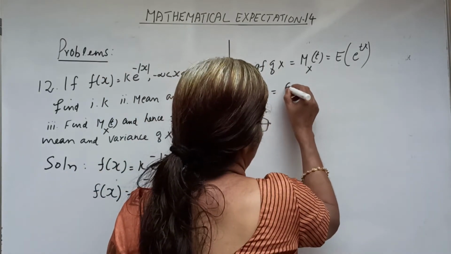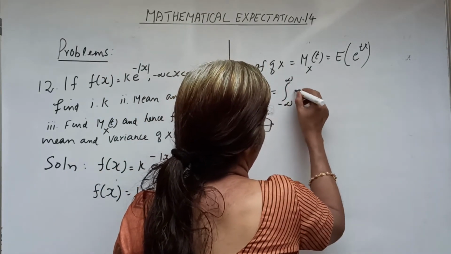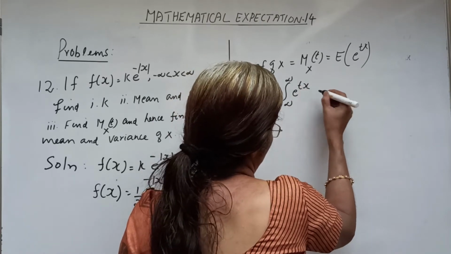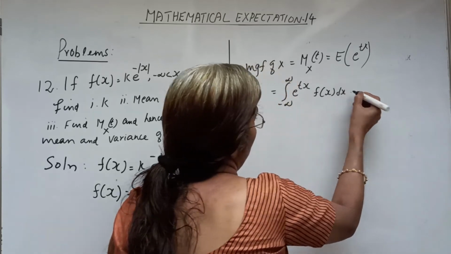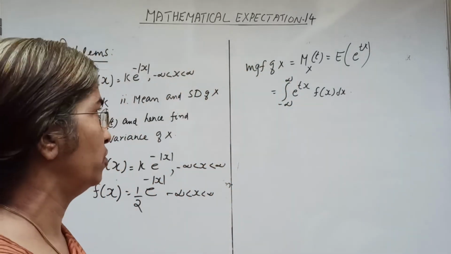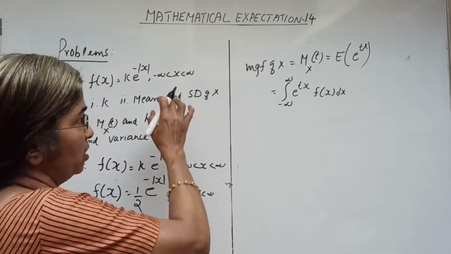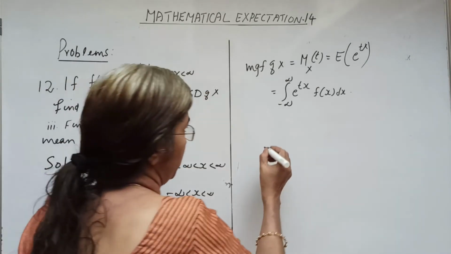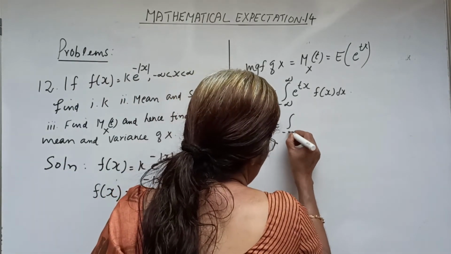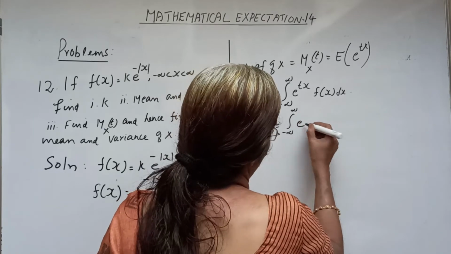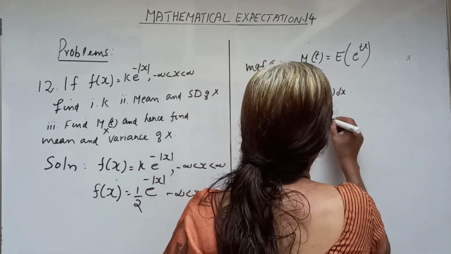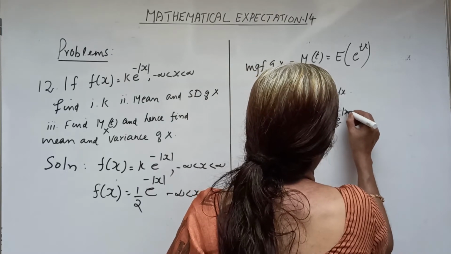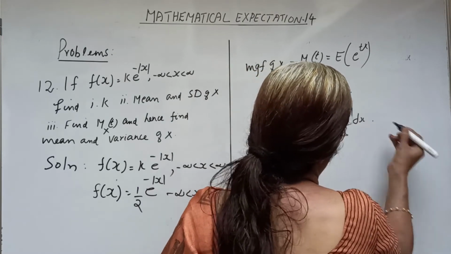So equal to the integral from minus infinity to infinity of e raised to tx into f of x dx. Here f of x is defined over minus infinity to infinity, so that this becomes the integral from minus infinity to infinity of e raised to tx into 1 by 2 e raised to minus mod x dx.